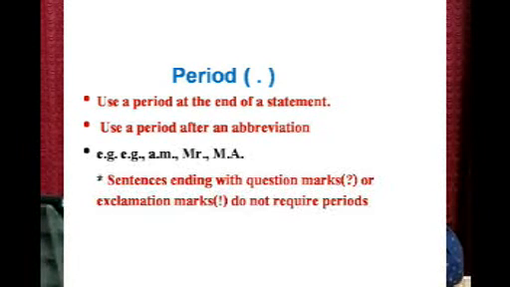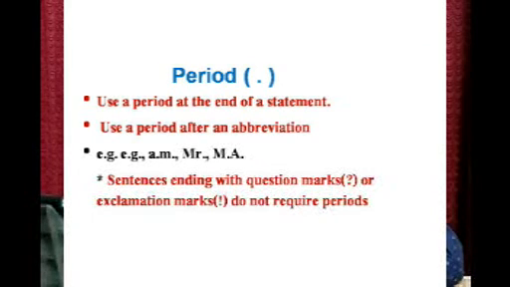Next, we come to period, full stop. Let's see what are the uses of full stop or period. Use a period at the end of a statement. So, after every statement or sentence, we are supposed to put a period. Use a period after an abbreviation, short forms like e.g. So, e.g. itself is an example for that. You have a full stop after E and also after G. Next, A.M., Mr., M.A. So, in order to show that there are abbreviations, we put periods.